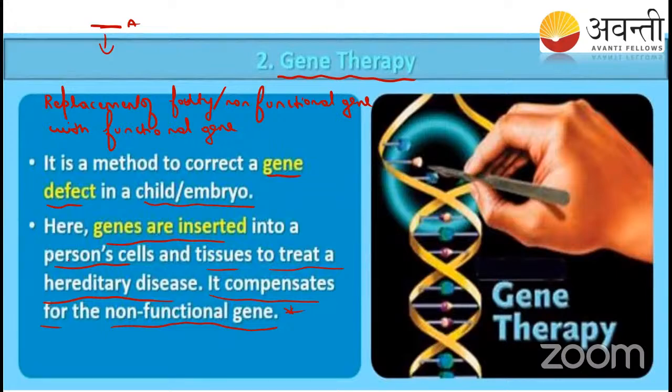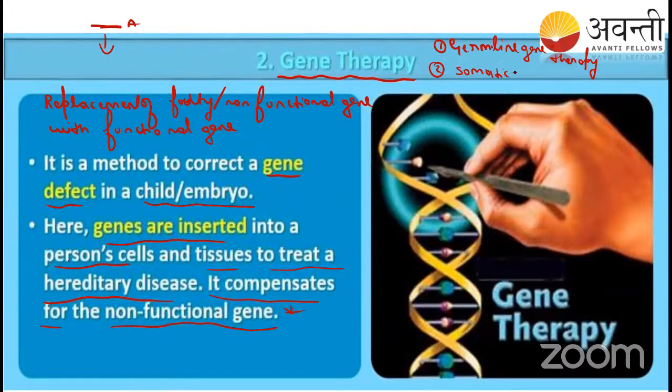Here you can see there are two types of gene therapy. One is germline gene therapy, and the second one is somatic gene therapy.